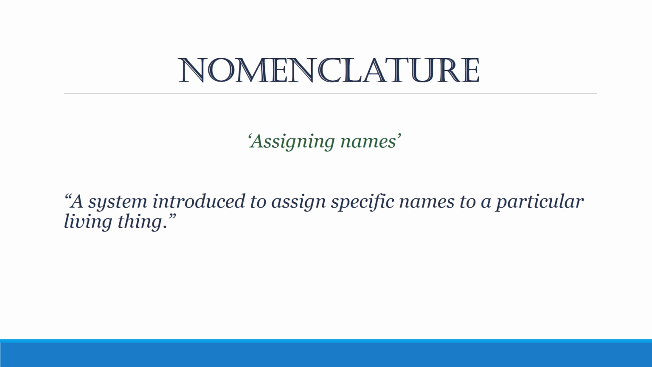In biology, when we come across this term, nomenclature, we mean assigning names to organisms. So how can we define nomenclature? It is a system that has been introduced to assign specific names to particular living things.